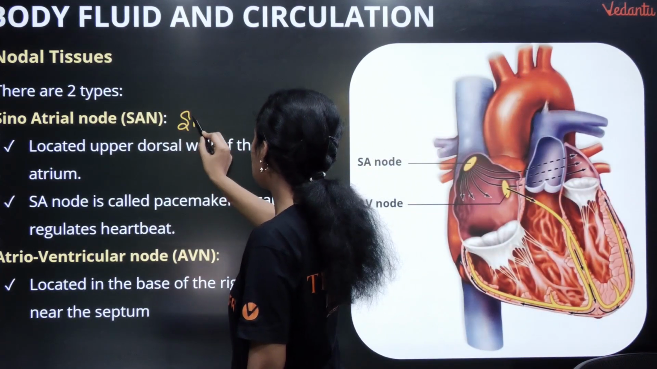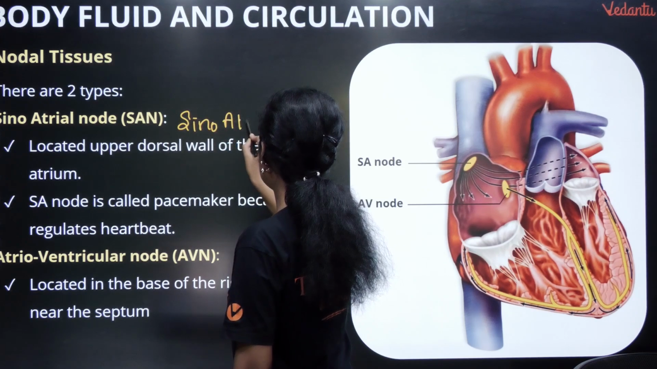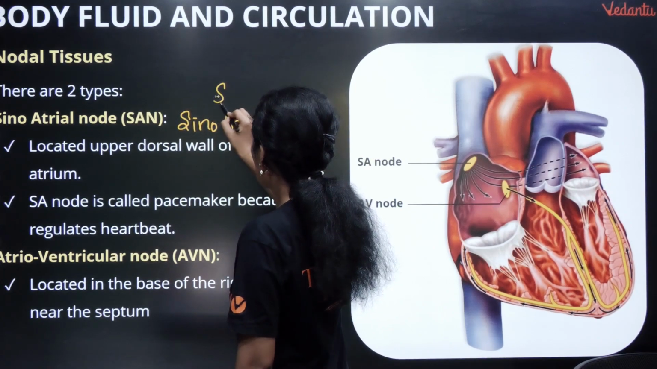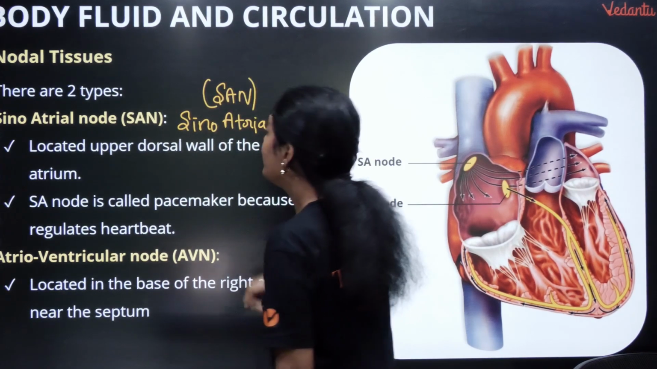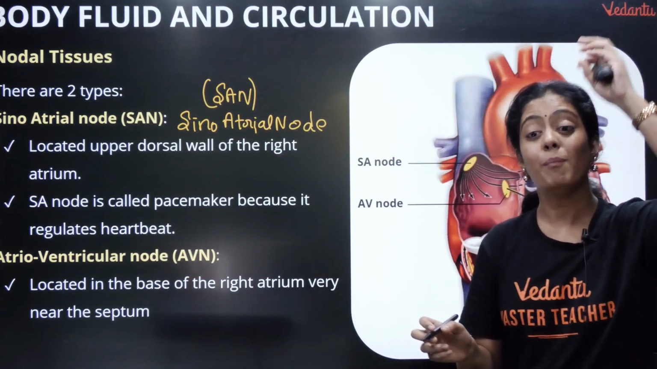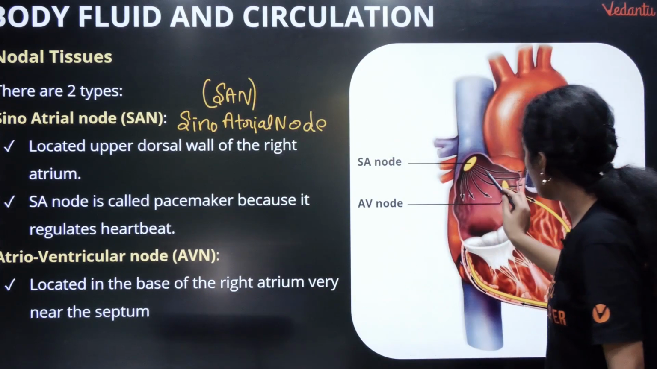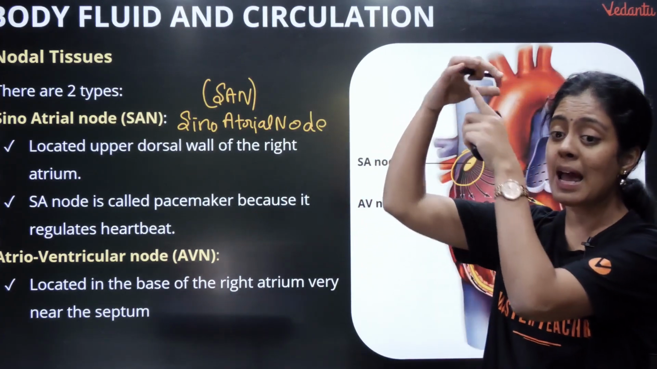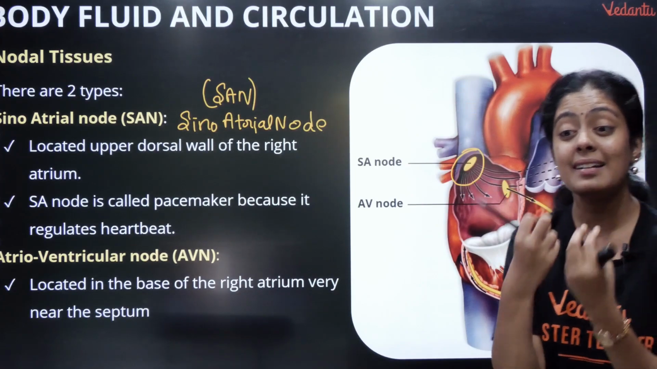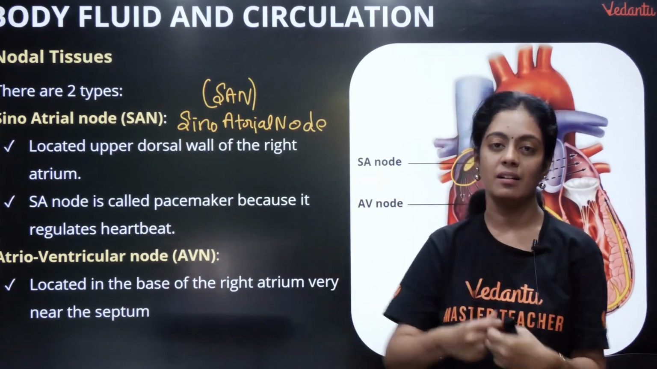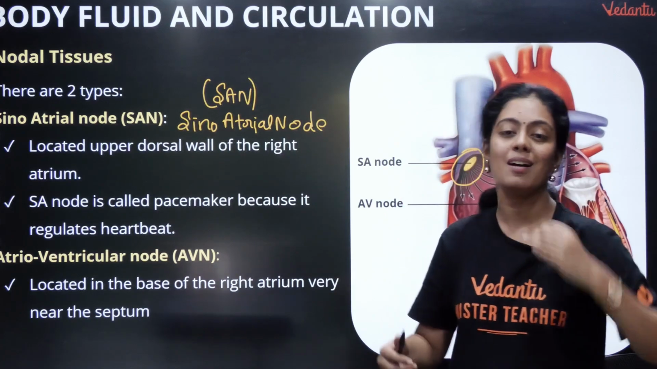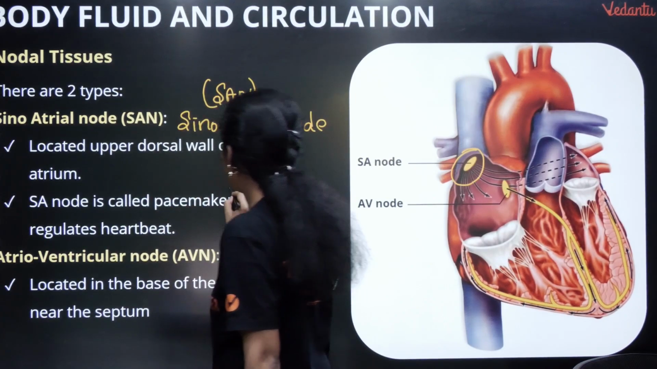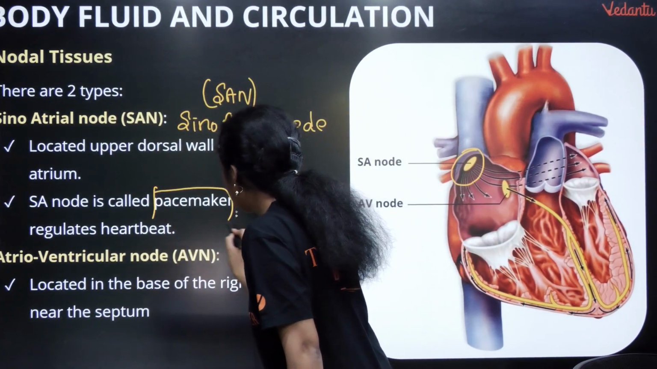There are two important nodal tissues. One is the sinoatrial node, which I call SAN. Okay, what is this SAN pasangla? They are specialized muscles which are present on the upper right corner. Idu unga right atrium na, upper right corner of your right atrium. That is where the heartbeat is generated. Enoda heartbeat anga da generate agudhu pasangla. Okay, so we call it the pacemaker, since the heartbeat is generated there.